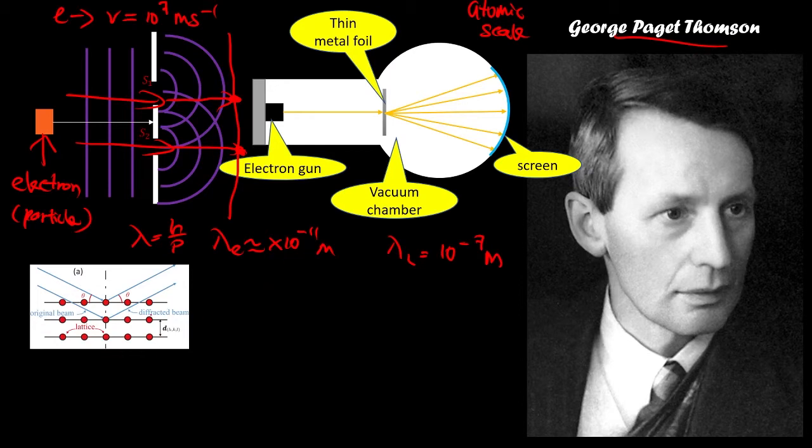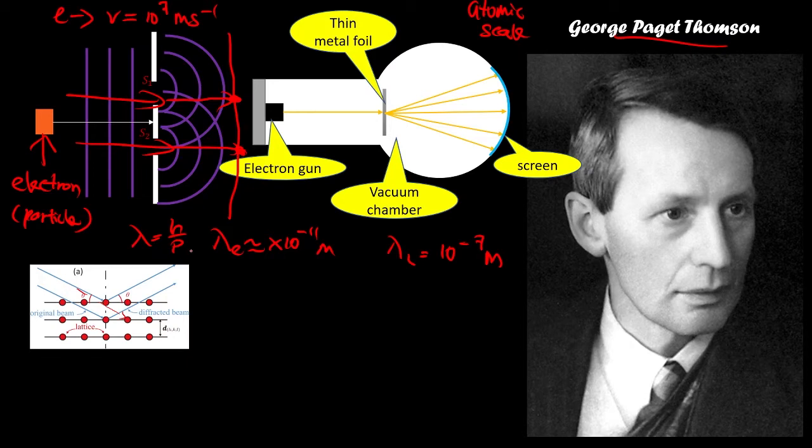This lattice will act as a diffraction grating for the electron to pass through. If the electron were only a particle, it would just pass through without diffraction. But because of wave-particle duality, the electron will be diffracted.